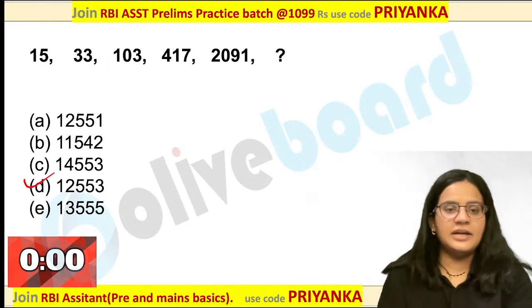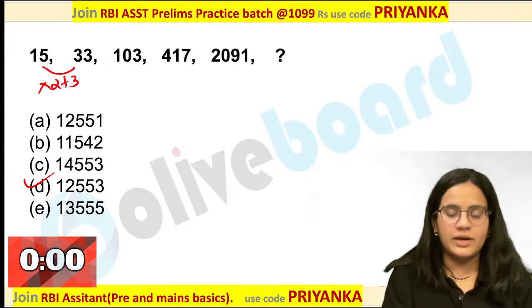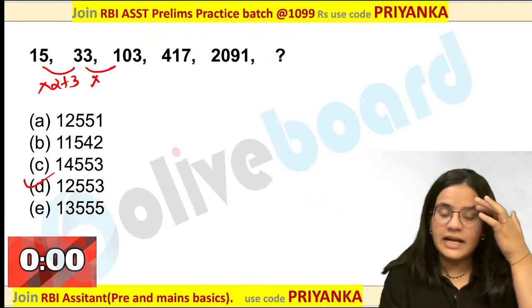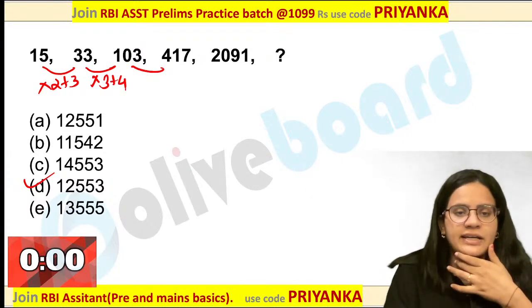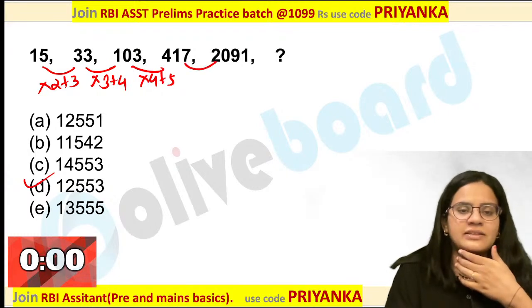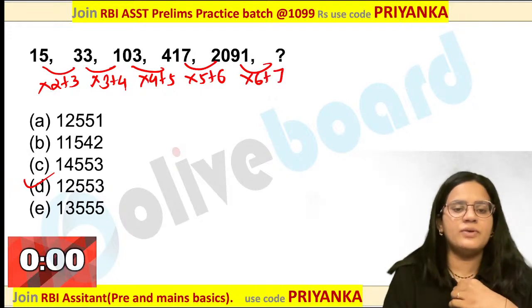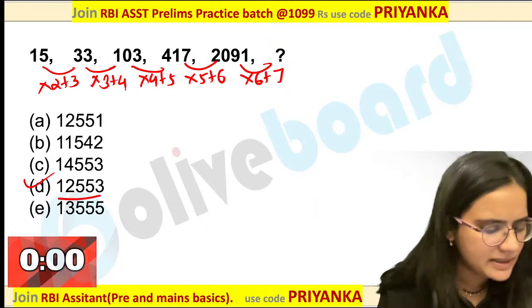How will you do this? Try to get the second value from the first one. 15 into 2 plus 3 over here. If you are checking this, it is nothing but 33 into 3, that is 99 plus 4. So definitely this is into 4 plus 5. Are you getting it? If you are observing this, it is into 5 plus 6. Everybody is following this. So it is into 6 plus 7 over here. You can calculate your answer. This is nothing but 12,553 would be the value.